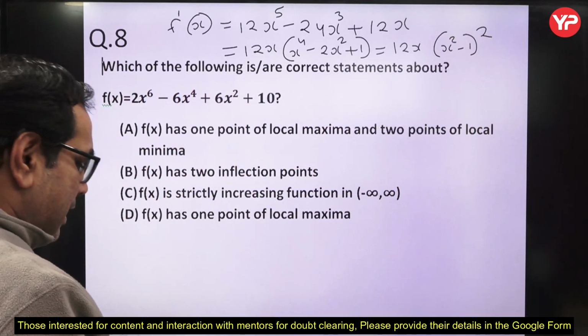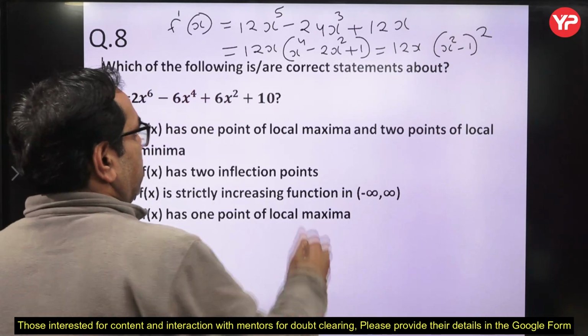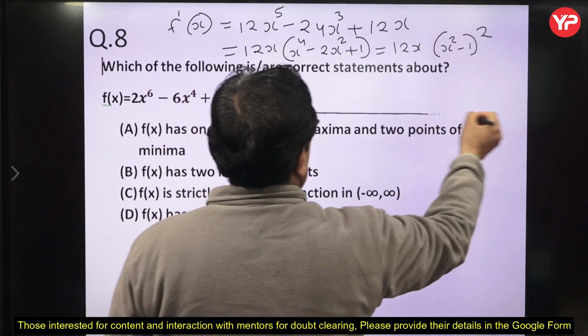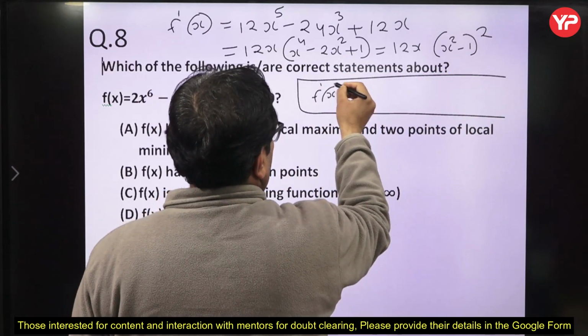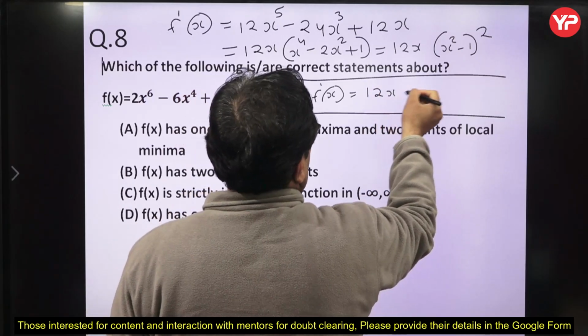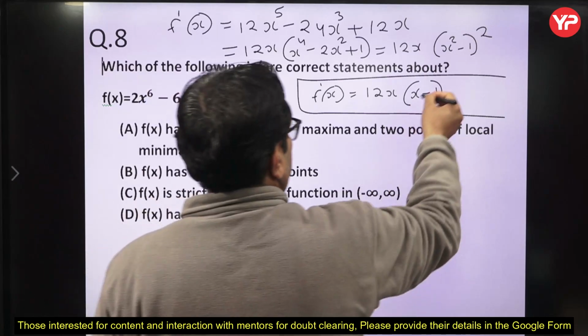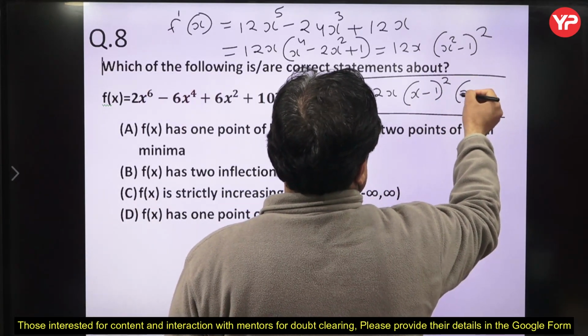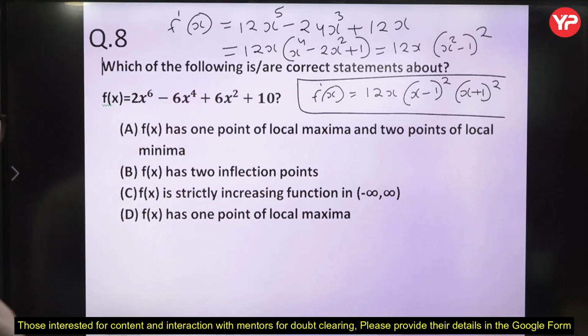Now we know that x square minus 1 is x minus 1 into x plus 1. So we can say that f dash x is equal to 12x multiplied by x minus 1 whole square into x plus 1 whole square. Okay.